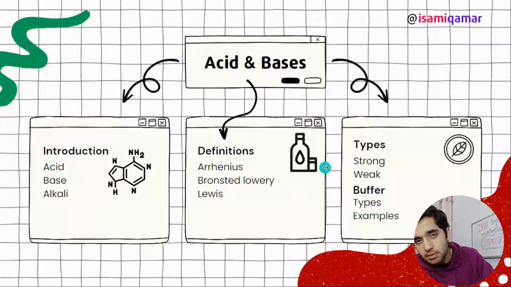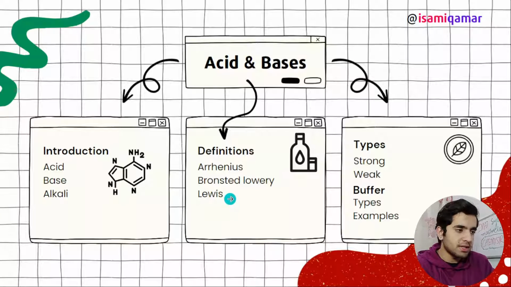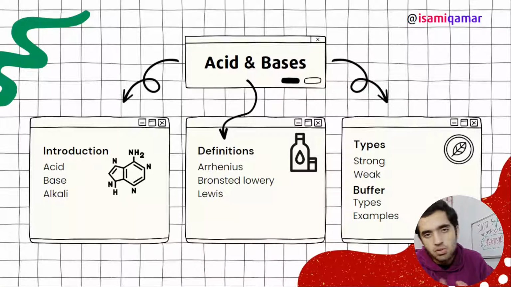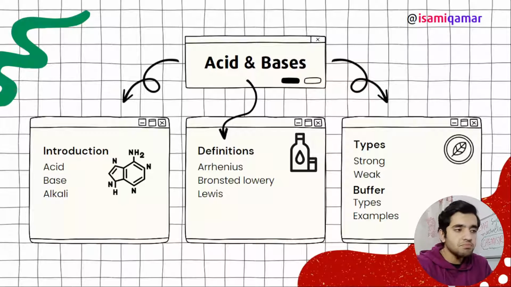What is the Arrhenius concept of acids and bases? What is the Bronsted-Lowry concept of acids and bases? What is the Lewis concept of acids and bases? You need to know that. Next we have got types of acids and bases: strong acid, weak acid, strong base, weak base.